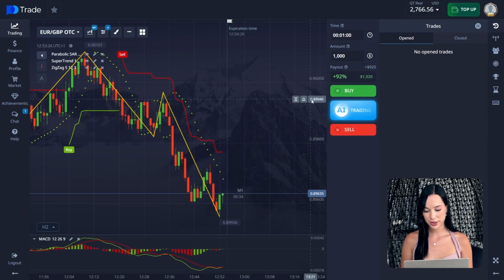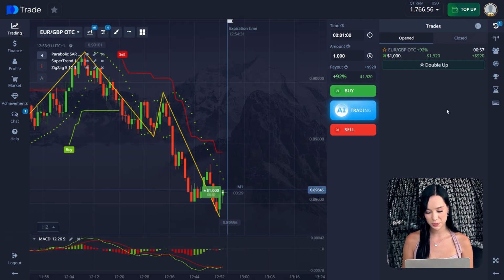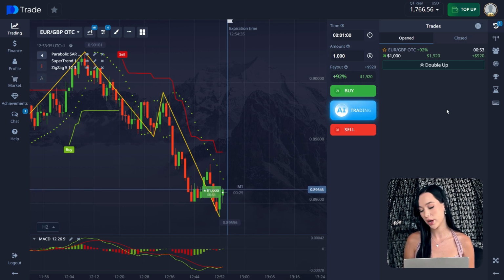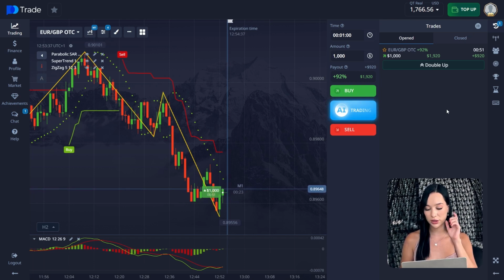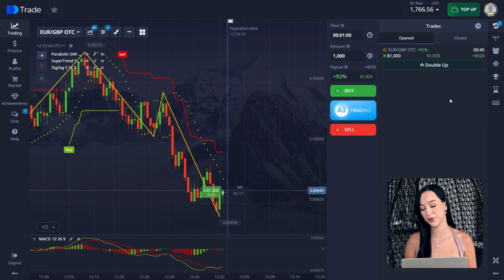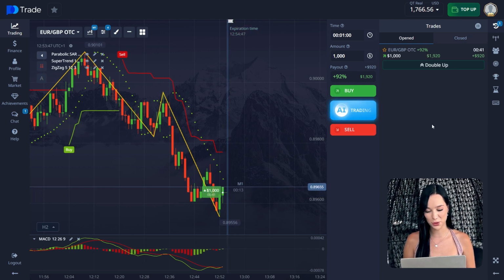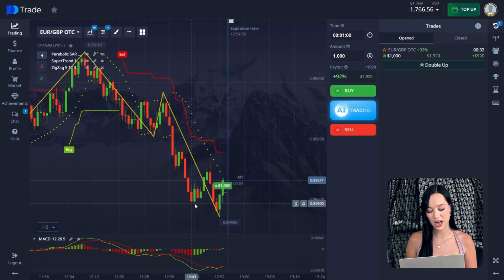Okay, perfect. So we go to another situation, and here we open a buy trade. I wanted to open a rollover to show you what it is, but I can't because now we can see that our price is above the entry point and we're in a plus. So we can open the rollover only if our price is... oh no, we can't. I didn't open the rollover again. Okay, it's okay. I just wanted to show you what it is, how you can work with that.